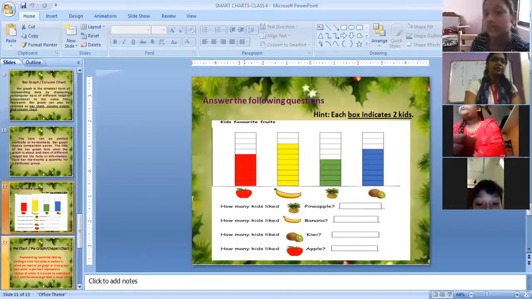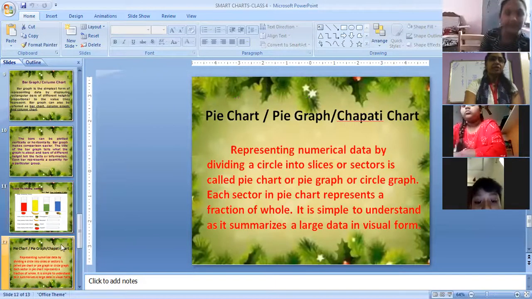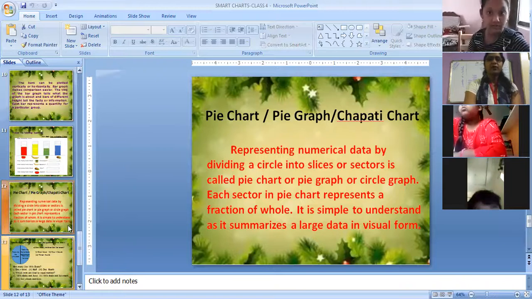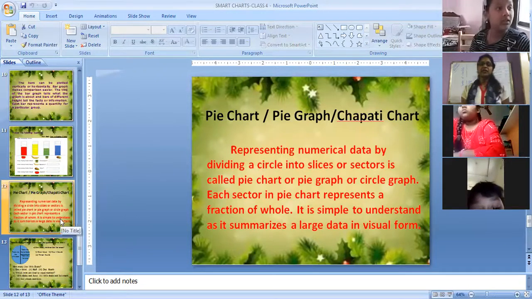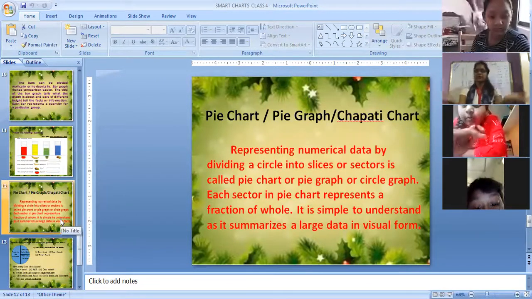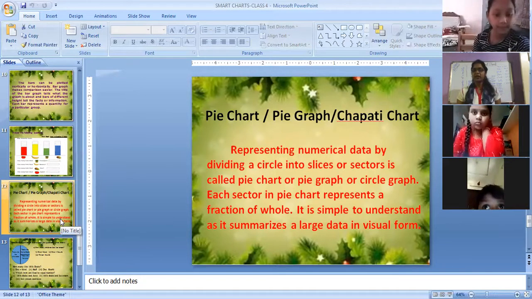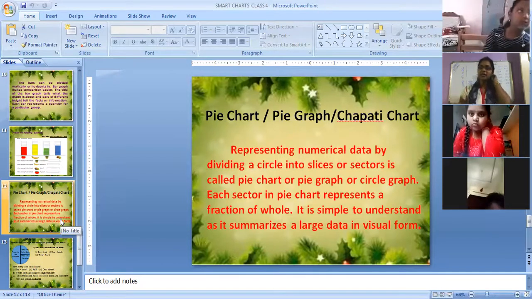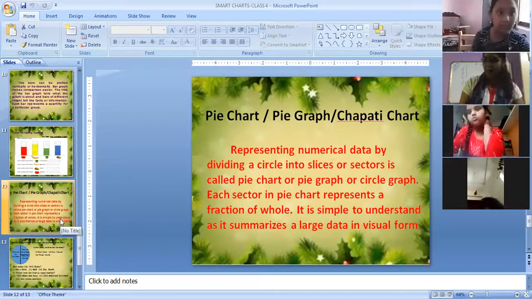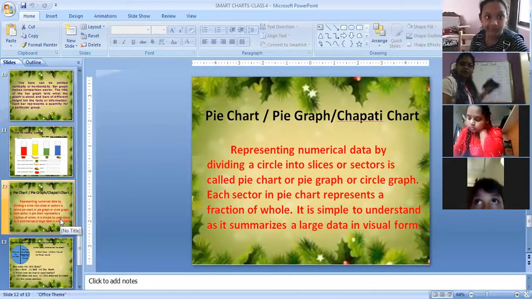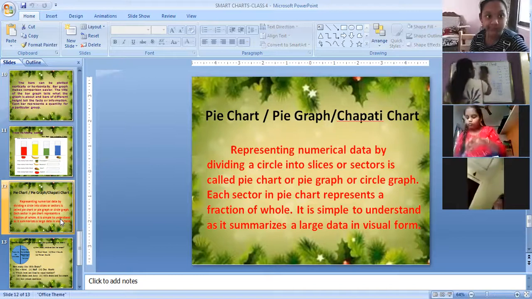Okay, next is the pie chart. So what is this pie chart about? Let us learn that now. Representing the data in a circle is a pie chart. That's it. Very simple. So how to understand this? Let us check it out. Pie chart means chapati chart. These are the different names it has. You can even call it a pie graph.